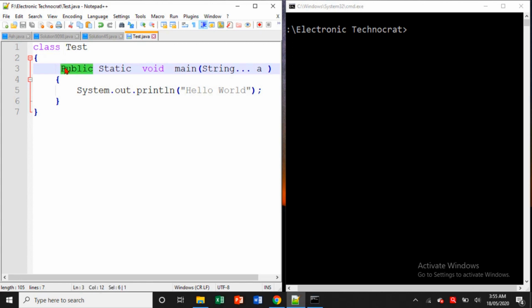So if we write it in capitals, then the compiler won't understand what this capital Public is, because उसके डिक्शनरी में जो मीनिंग है वो स्मॉल पब्लिक का मीनिंग लिखा हुआ है. So if you write capital P, then the compiler won't understand, so it will throw an error. So think like this, and if you know the answer, can we write String and then three dots? If you know the answer, then comment in the comment box.